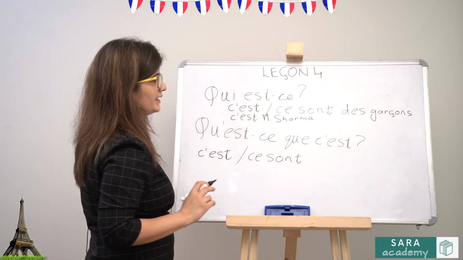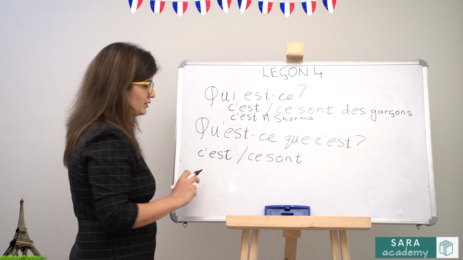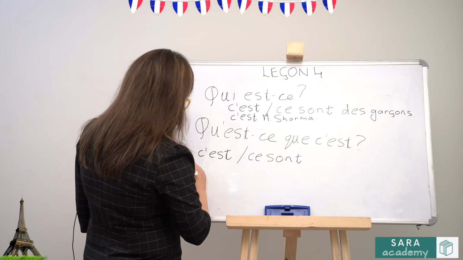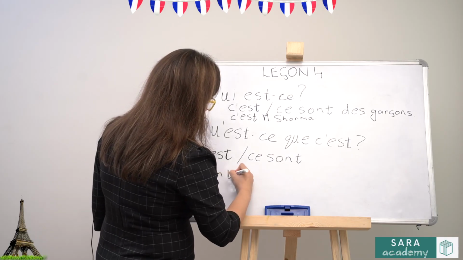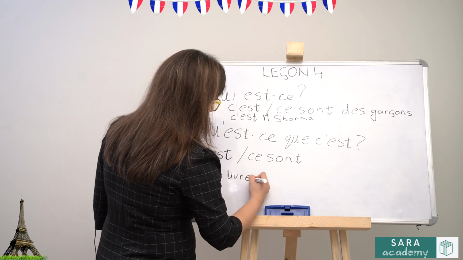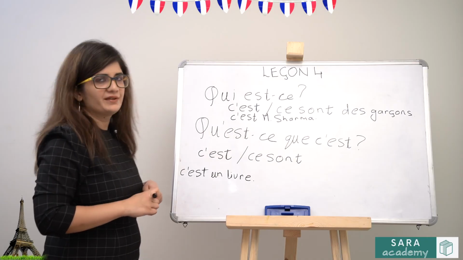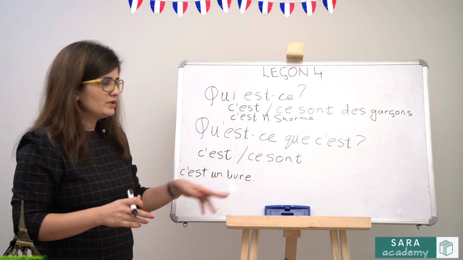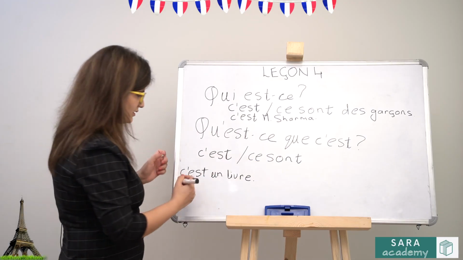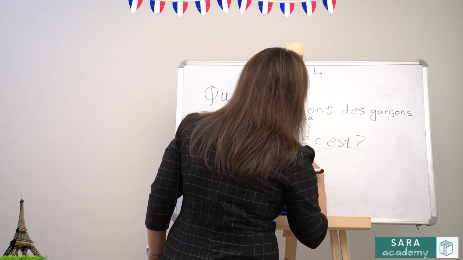Let's say there's a book lying in front of you. You ask your mother, what is this? It's one book. So you will start your answer with c'est un livre. For your birthday, your friends have given you some gifts. More than one gift, plural noun, you will start your answer with ce sont. So your answer will be, these are some gifts.